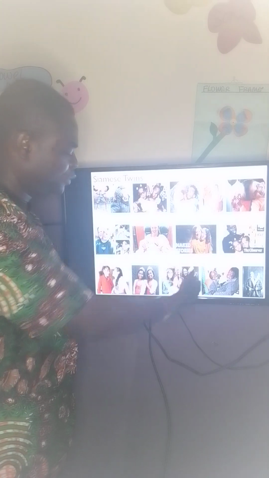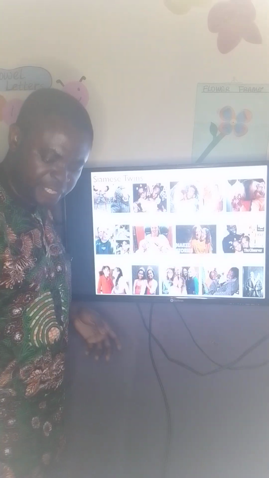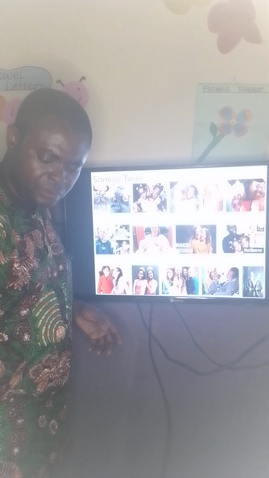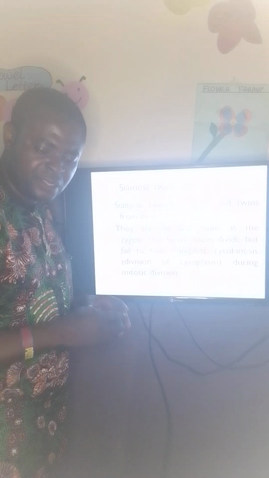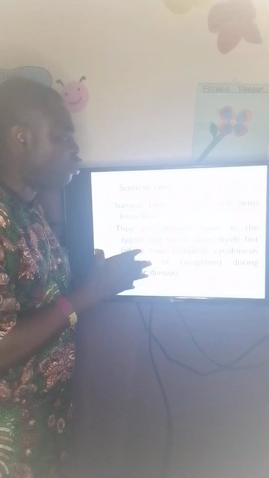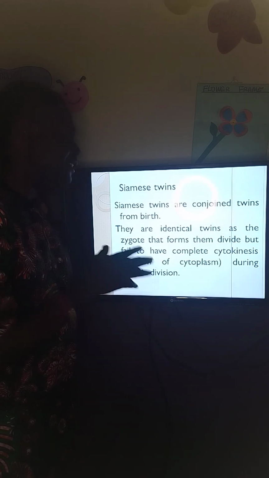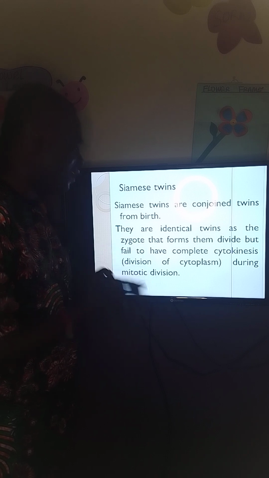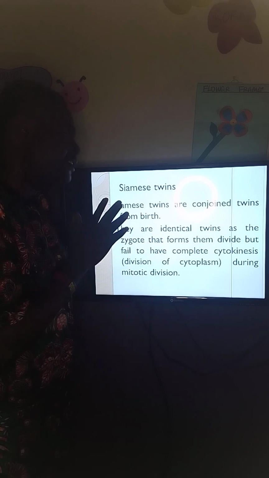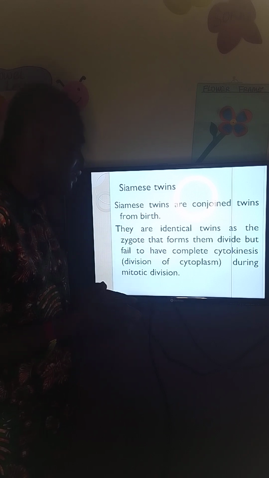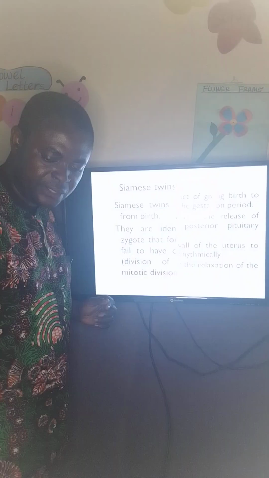You can see these various pictures of Siamese twins here. Now, these are Siamese twins. They are conjoined twins from birth. They are identical twins, and the zygote that forms them divides but fails to have complete cytokinesis. So that is what happens in their case.